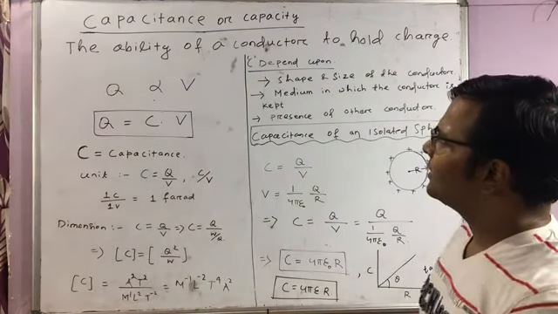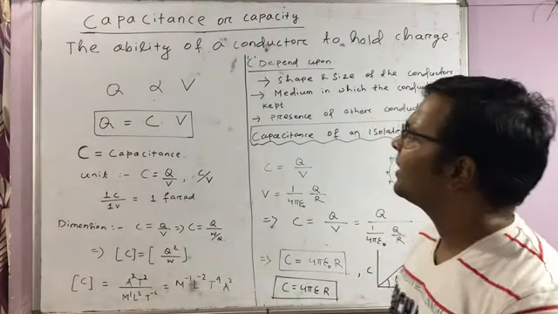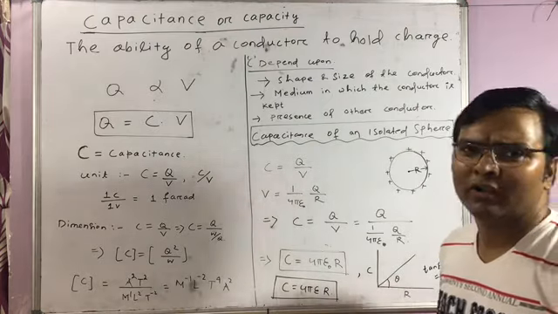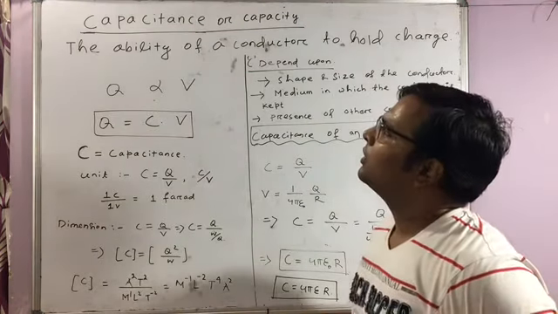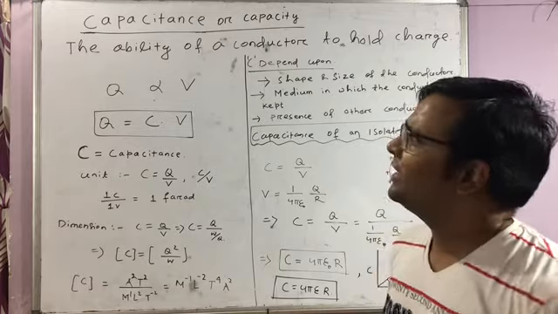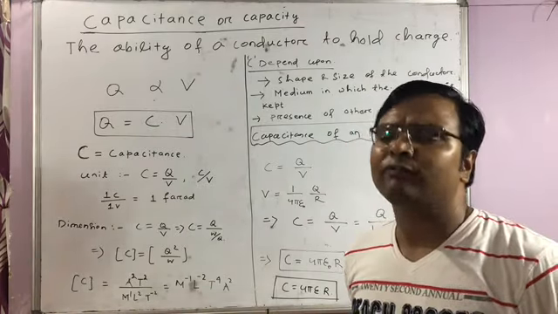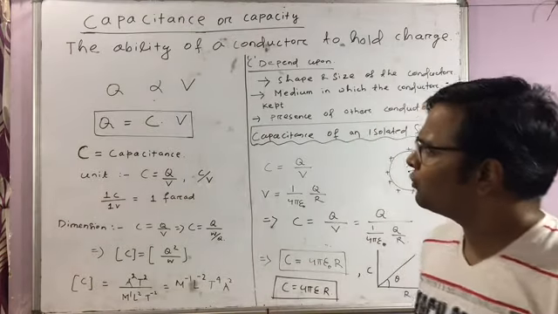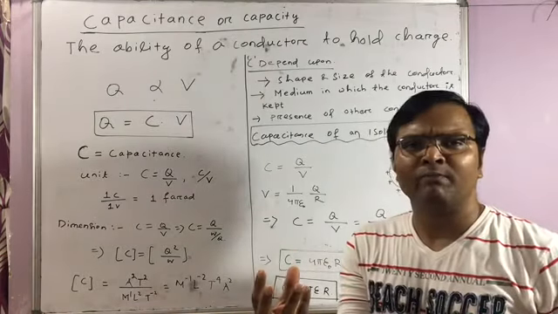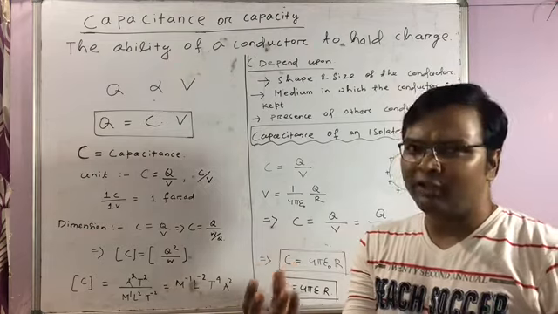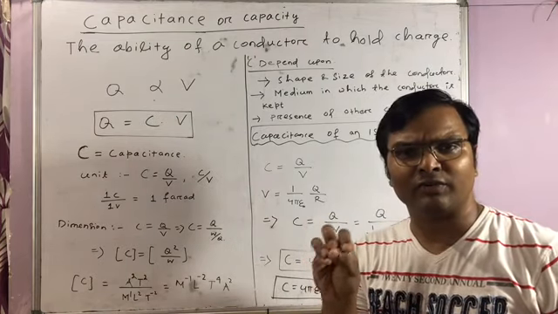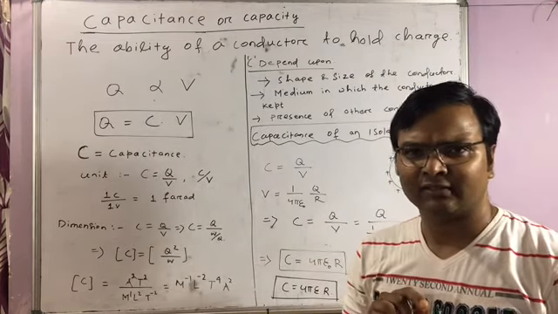Good evening, students. Today's topic is capacitance or capacity, that we can say electrical capacitance or electrical capacity of a body. Suppose you have an object and you are adding some charge to it, you are charging it.